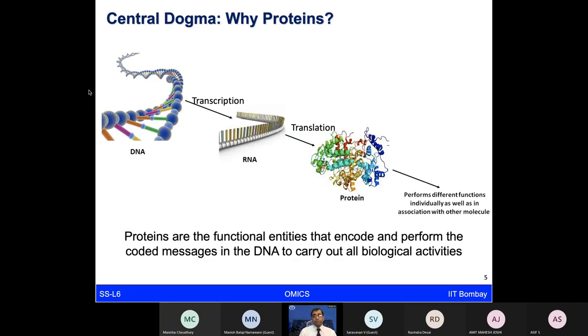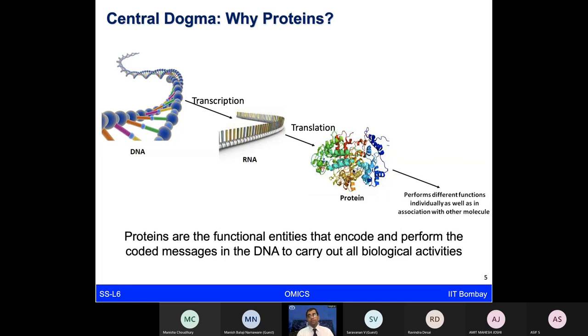So just to give an overview again, we were talking about how the human body is composed of billions of cells, and each of those cells contains a nucleus, and within the nucleus we have nuclear material where we have DNA and RNA. So the process of transcription, which makes the DNA to RNA form, and then the translation, which is the RNA to the protein forms. This entire thing constitutes the central dogma because information has to flow from the static genes to the dynamic ribonucleic acid and the protein forms.